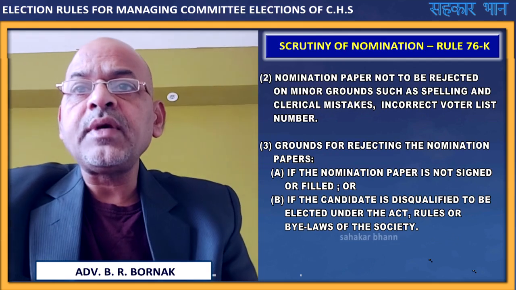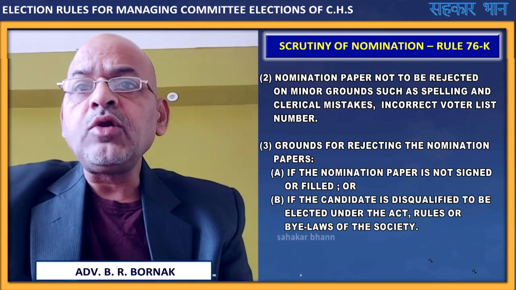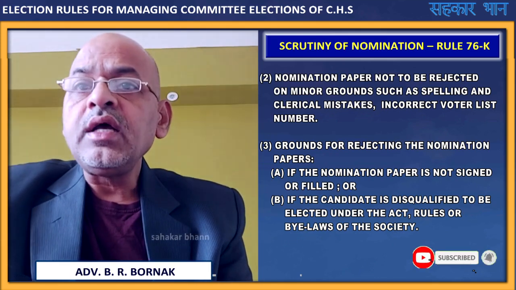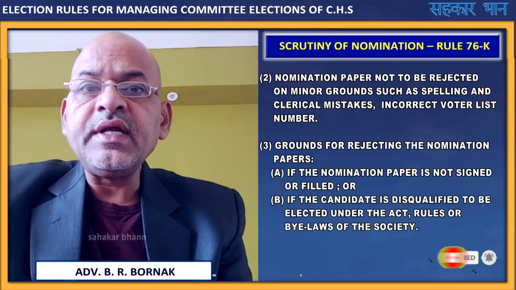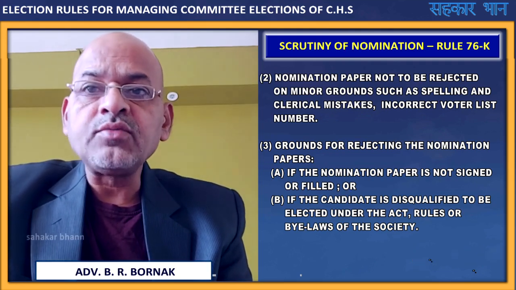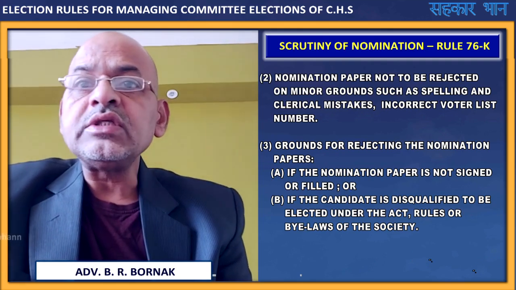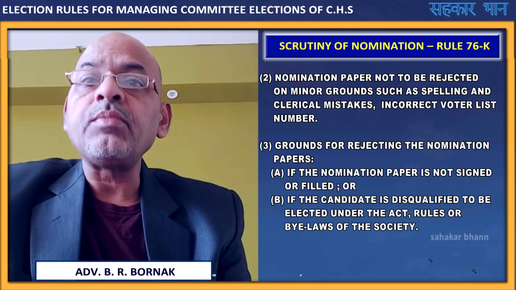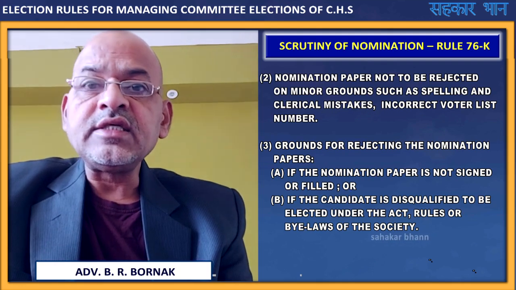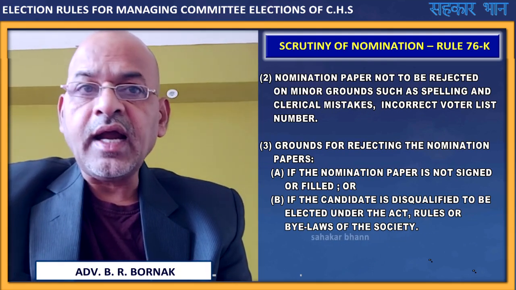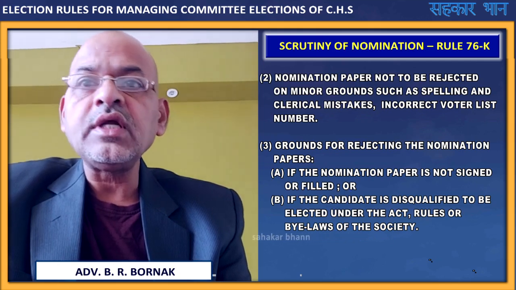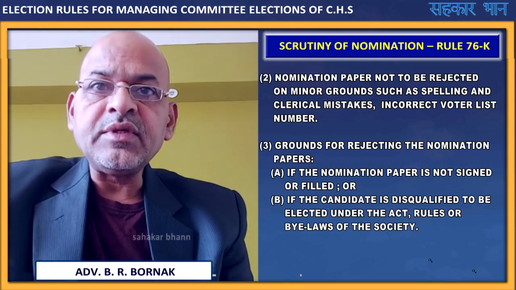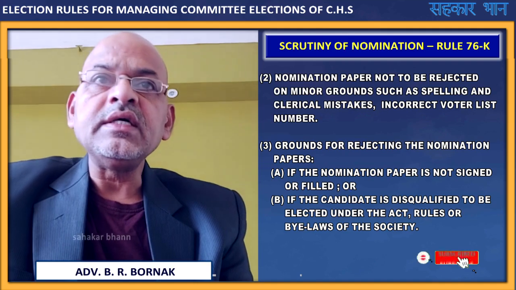First, if the nomination paper is not signed or filled, or if the candidate is disqualified to be elected under the Act, rules or the bylaws of the society. On these grounds only the nomination paper can be rejected. On clerical grounds, nomination papers cannot be rejected.